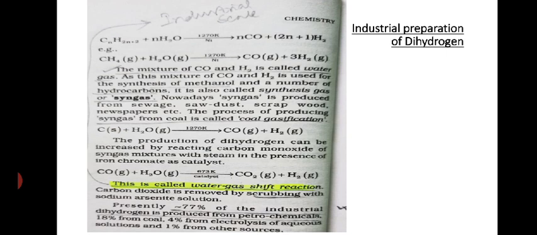Next is the industrial preparation of dihydrogen. The industrial preparation of dihydrogen is called the water gas shift reaction, because it is a shift type reaction, and its principal component is water gas. Water gas is a mixture of carbon monoxide and hydrogen. That is why it is called the water gas shift reaction.